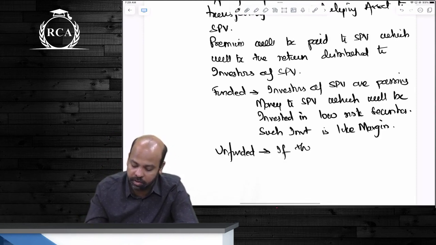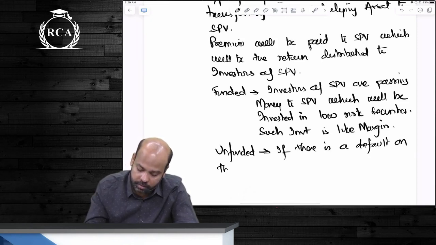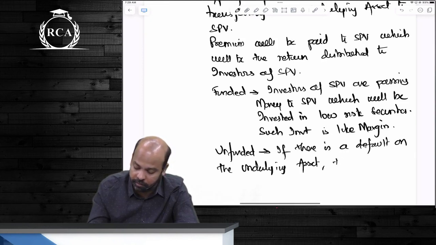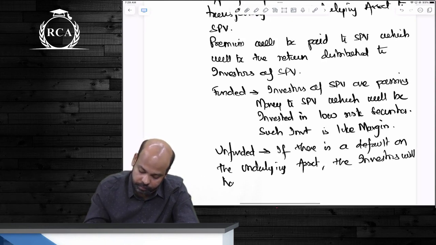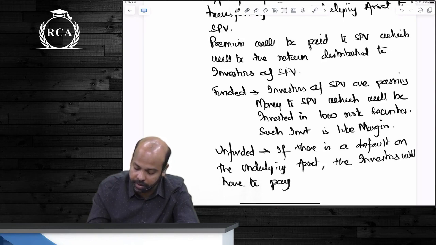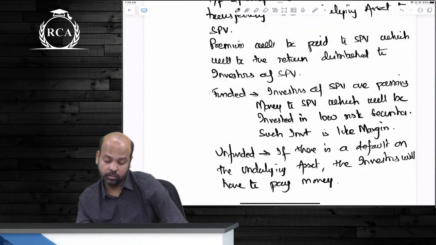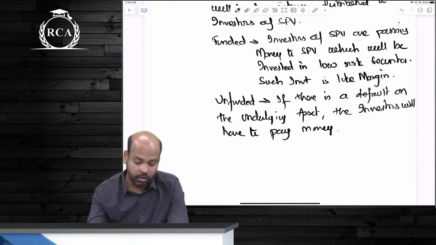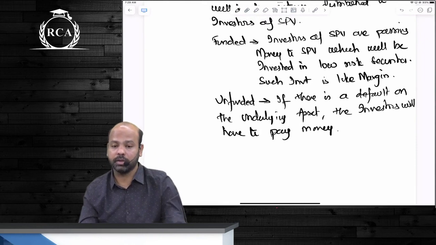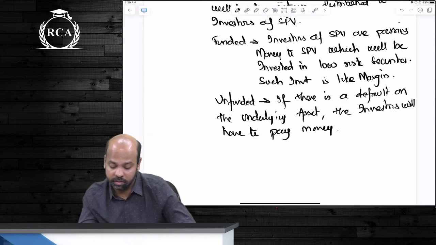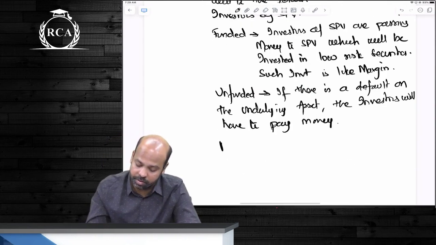Unfunded में क्या होगा बेटा? If there is a default on the underlying asset, the investors will have to pay money. Unfunded में guys, if there is a default on the underlying asset, the investors will have to pay money. That is synthetic CDO guys. Partially funded भी रह सकता है guys. Combination of these two.